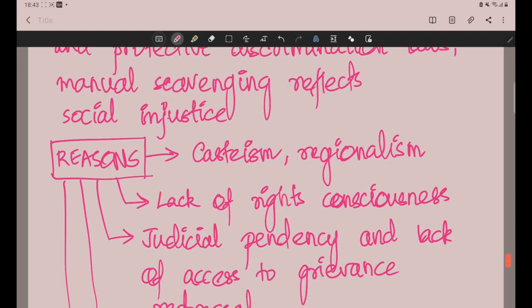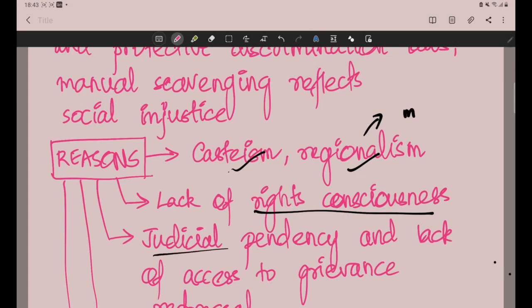Then, what are the reasons driving this inhuman practice? So the reasons can be casteism and regionalism. Higher caste people, lower caste people, so lower caste people should do all these jobs, etc. Then regionalism. Minority communities are treated indifferently and inhumanly. Then lack of rights consciousness. Whenever these people are forced into manual scavenging and other inhuman treatment, they have a notion that okay, this is our duty. Since we are from a lower social background, we have to do this. So they are lacking rights consciousness.